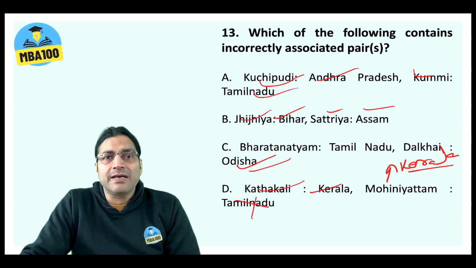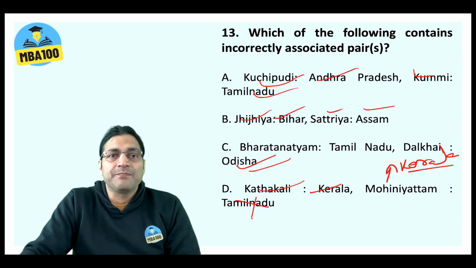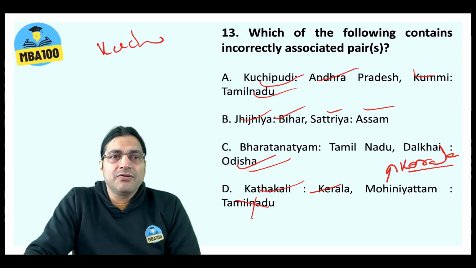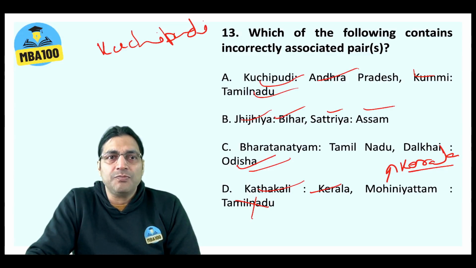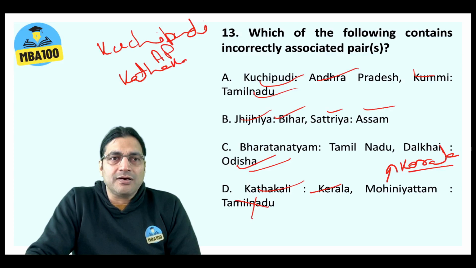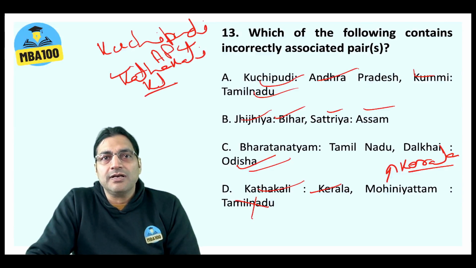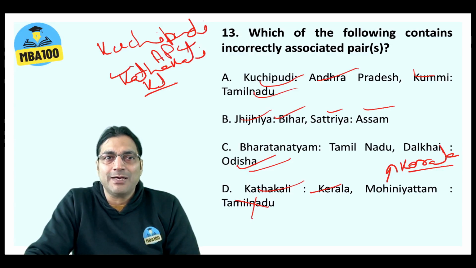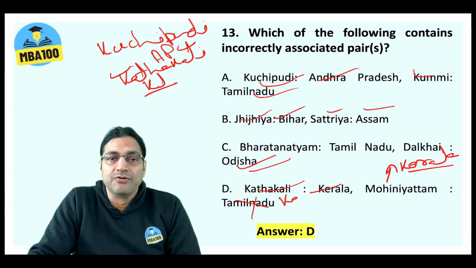Many people get confused between Kuchipudi and Kathakali. Kuchipudi is from Andhra Pradesh. I'll give you a shortcut. Kathakali has K and L, and Kerala has both K and L. So Kathakali, Kerala. Please never ever forget this. Kuchipudi does not have L, so it's not from Kerala, it's from Andhra Pradesh. So here your answer is of course D, because Mohiniyattam is from Kerala. It's not from Tamil Nadu. I'll put Kerala here.